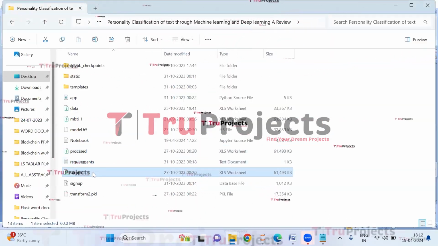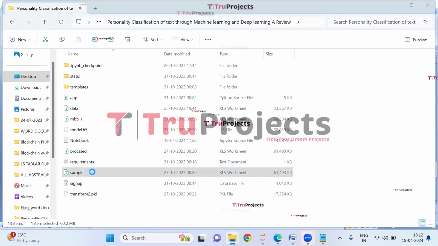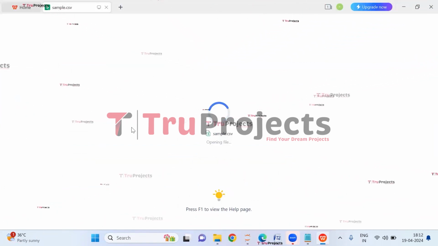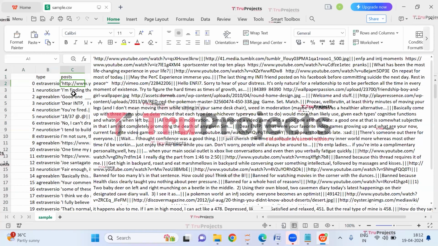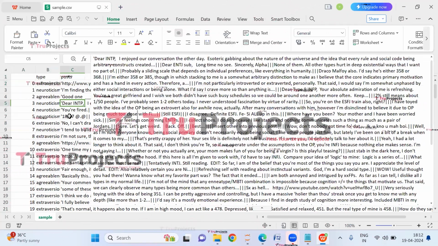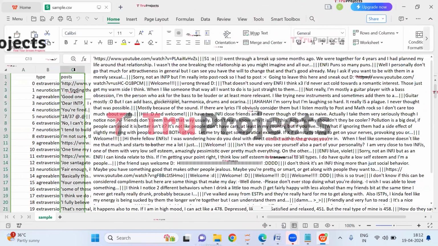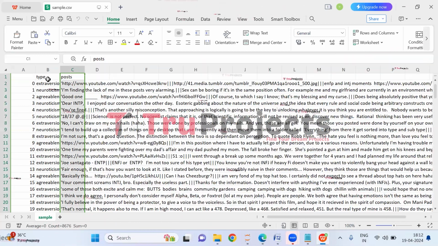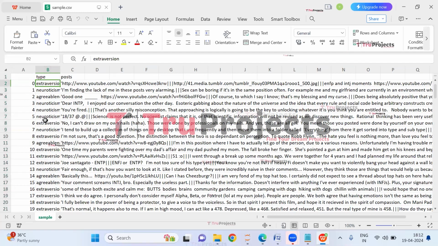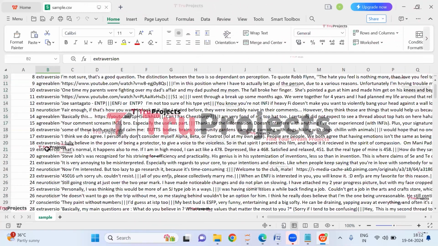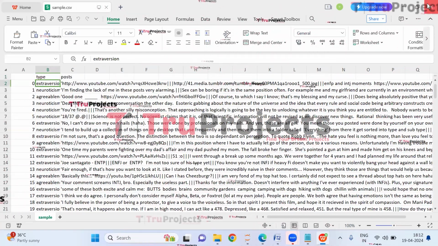And here, this is the sample data set in which we have the test cases which we will use during the execution. So here we can see the posts, and here we have the target variable in which we are having different types. Now close this.